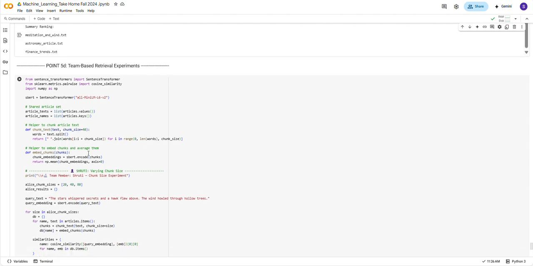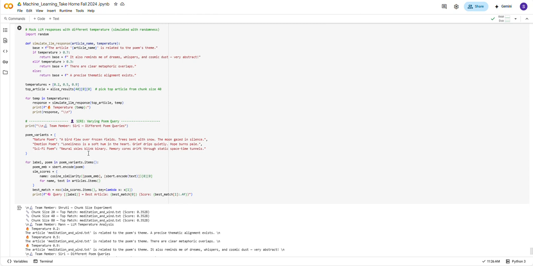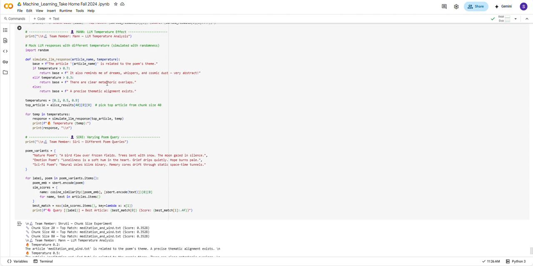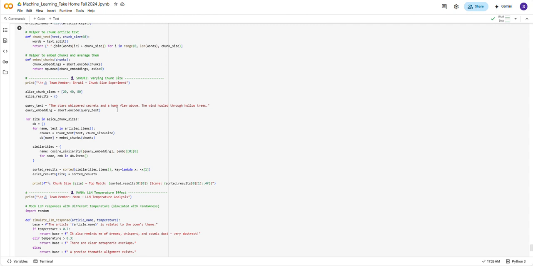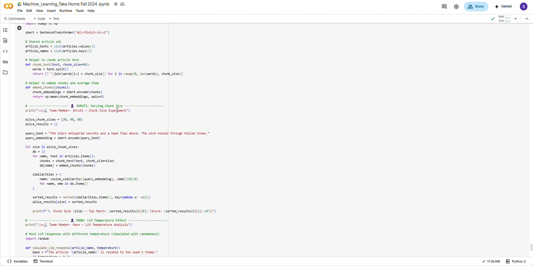And finally, we simulated three experiments from our three members. I myself, Shruti, have done tests using different chunk sizes of 20, 40 and 80 words for the embedding articles.